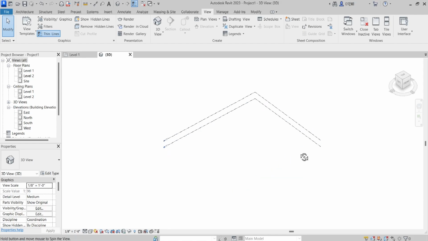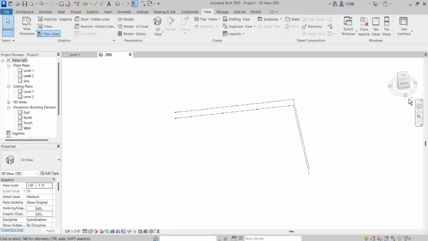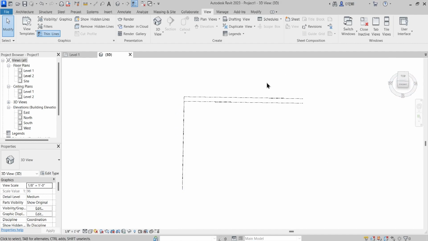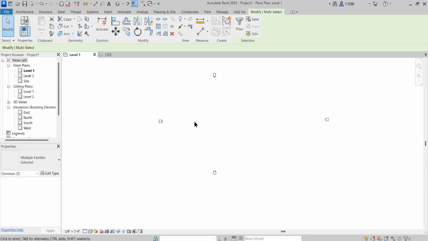And by default in Revit, if you click this front elevation, the north is on the top, and going clockwise you see north, east, south and west. These are the directions in Revit. If I go to level 1, then this is north, east, south and west. These are the elevation markers, and you can just drag them and make your workspace bigger if you want, which is also handy.